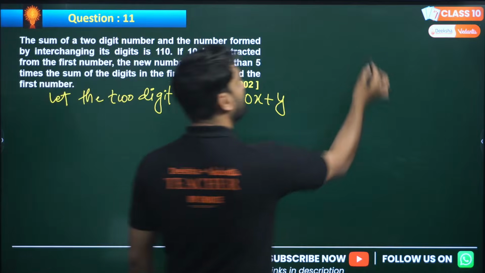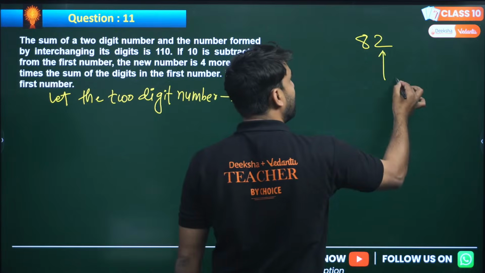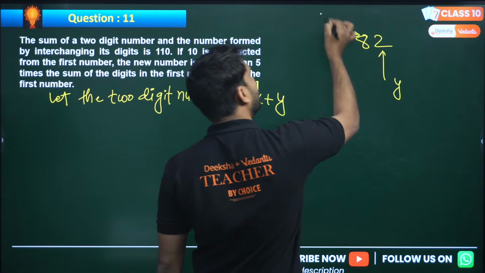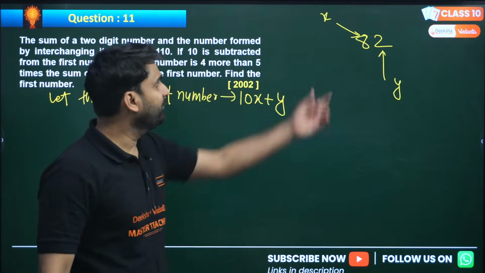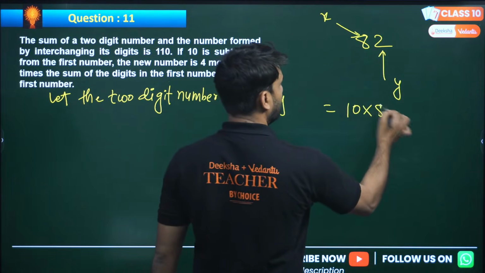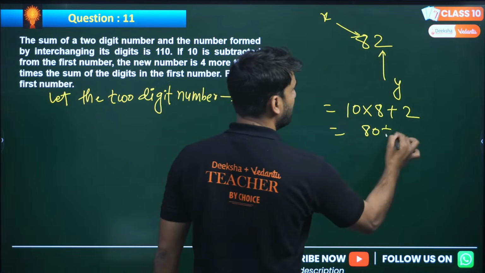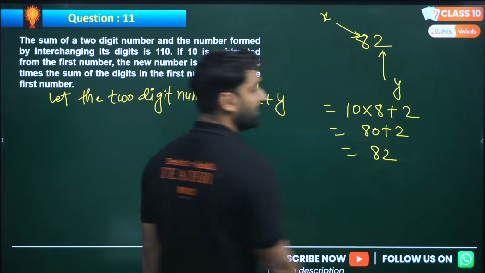If I talk about 82, then 10 into 8 is 80, plus 2, which is equal to 82.